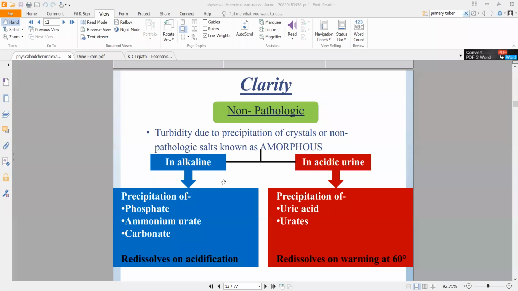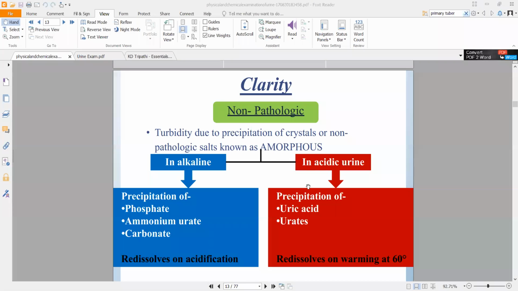Now coming back to clarity. How do you judge urine based on clarity? Turbidity due to precipitation of crystals or non-pathological salts is basically amorphous. This can be in alkaline or in acidic urine. So based on the type of precipitation that is occurring, what is causing that opaqueness? It can be in acidic urine or in alkaline urine.